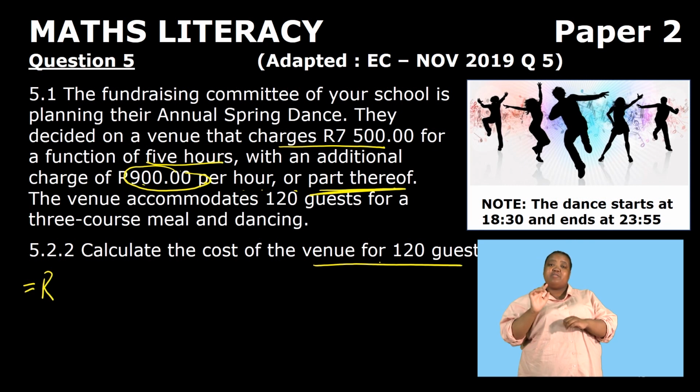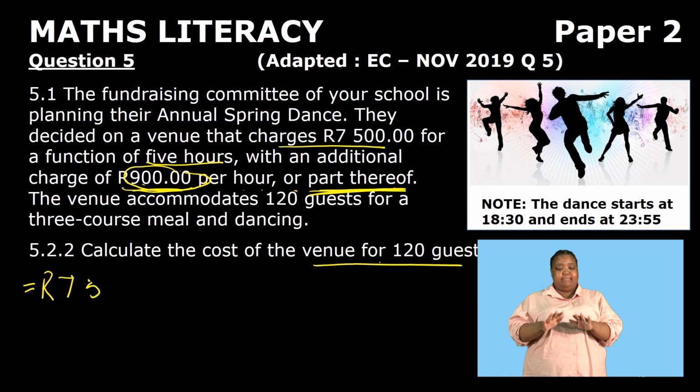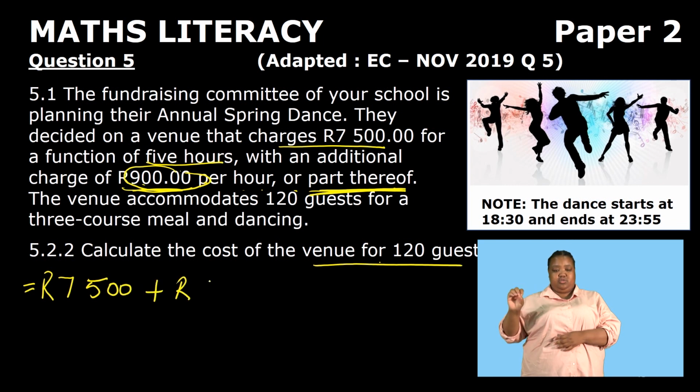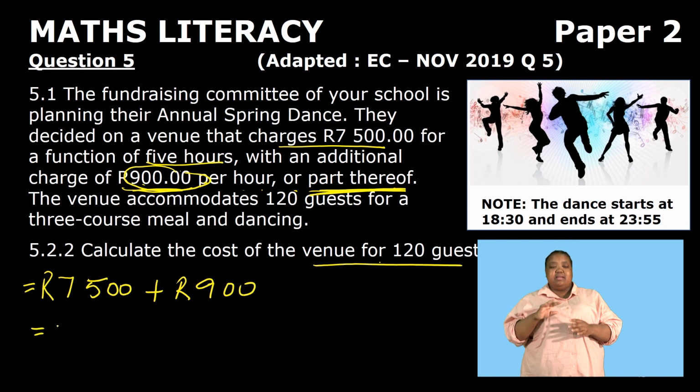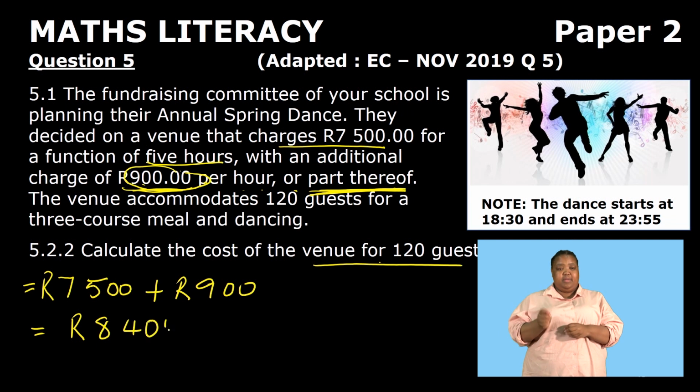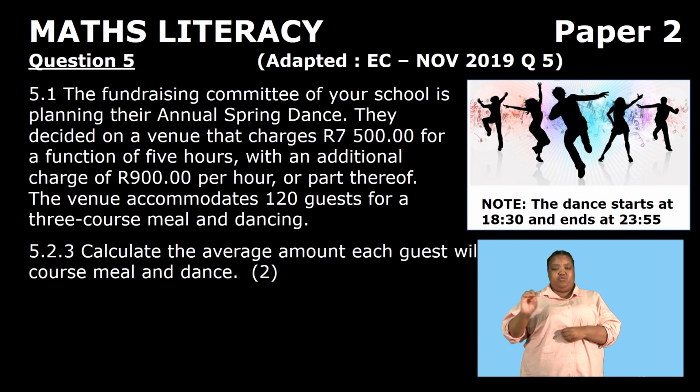So now they have already added the 25 minutes, so they will be charged this 900 for part thereof. Now the venue was 7,500, and the extra 25 minutes they will be charged 900. So in total, they will be paying 8,400 for the venue.